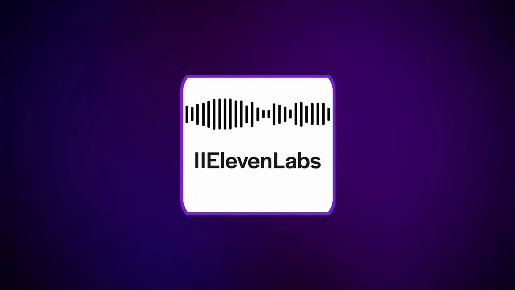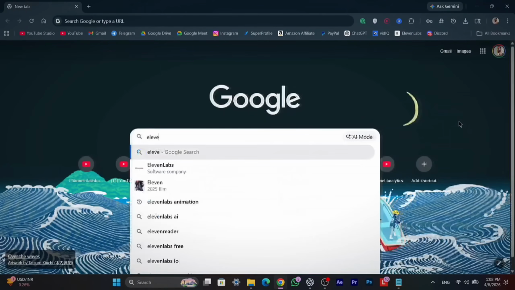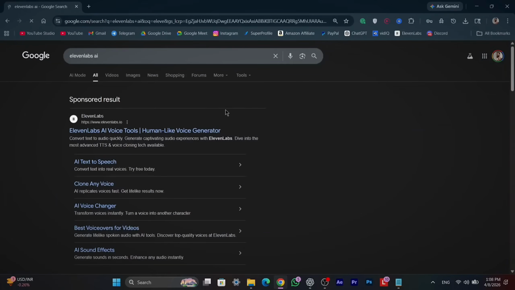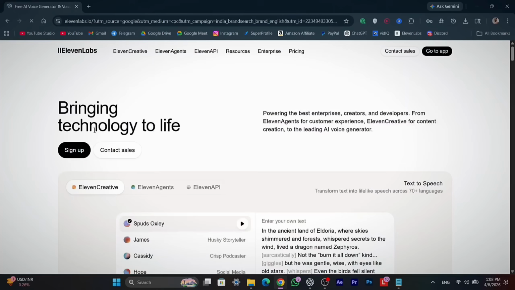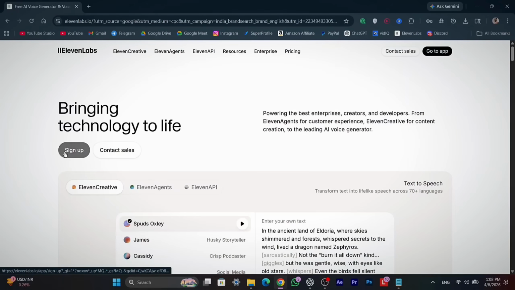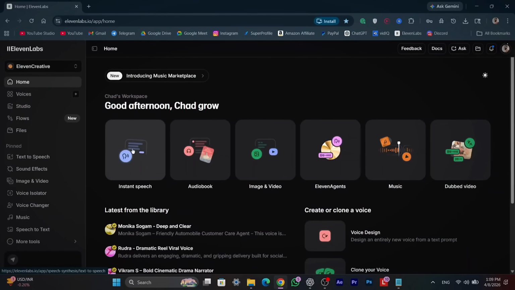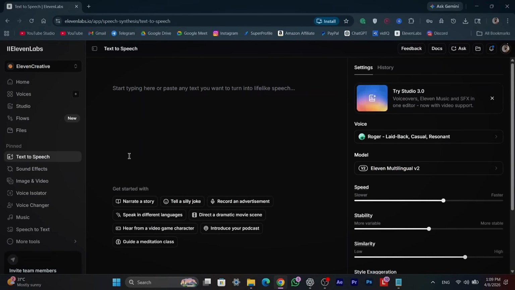Now let's move on to the fourth step, voice generation. For this, we are going to use ElevenLabs. So, once again, open Google Chrome and search for ElevenLabs. Then, open the website and sign up using any Gmail account. After logging in, you will see the ElevenLabs dashboard. Now, go to Instant Speech. Then, copy your story from Notepad and paste it here.